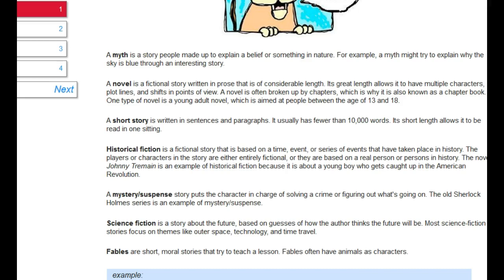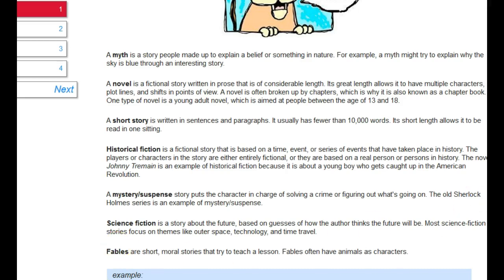The novel Johnny Tremain is an example of historical fiction because it is about a young boy who gets caught up in the American Revolution. A mystery suspense story puts the character in charge of solving a crime or figuring out what is going on. The old Sherlock Holmes series is an example of mystery or suspense. Science fiction is a story about the future based on guesses of how the author thinks the future will be. Most science fiction stories focus on themes like outer space, technology, and time travel.